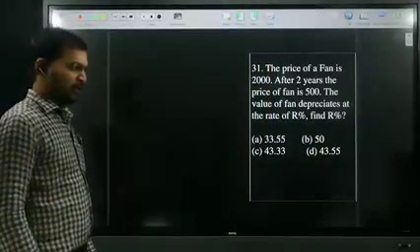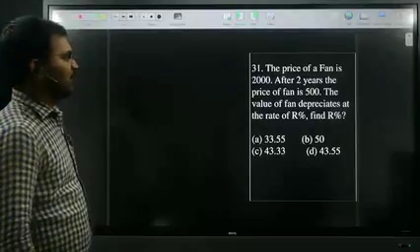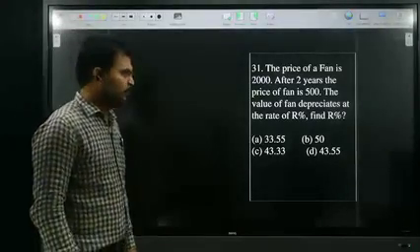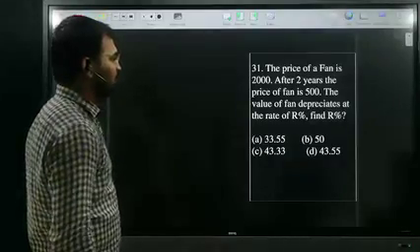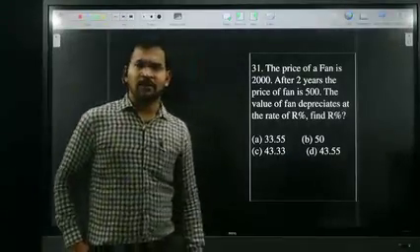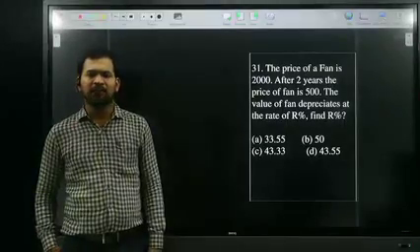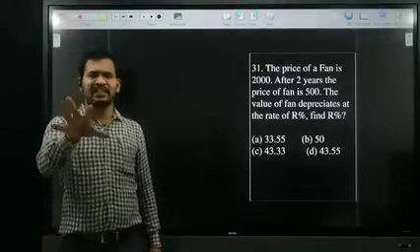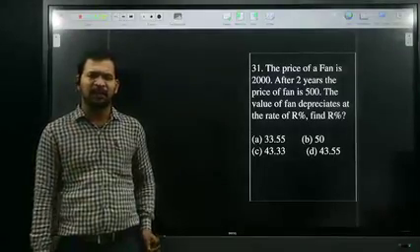Just look at me, all of you. Next question. The price of the fan is 2000. After 2 years, the price of the fan is 500. The value of the fan depreciates at the rate of R percentage. Find R percentage. This is a very easy question. All of you look at me. So no need to use pen and paper. By observation itself, you make an answer.